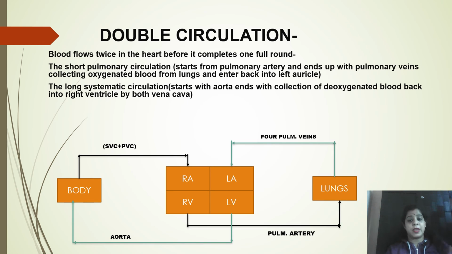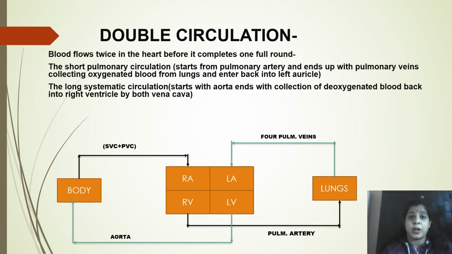Lungs, where what happens over here, all the deoxygenated blood gets converted into oxygenated blood. Means carbon dioxide is being given out, and the blood over here in the lungs carries the oxygen now, and this oxygenated blood is now carried through the 4 pulmonary veins. 4 pulmonary veins means 2 from each lung arise, and they combine and come and pour all the oxygenated blood into the left auricle, left atrium or left auricle.